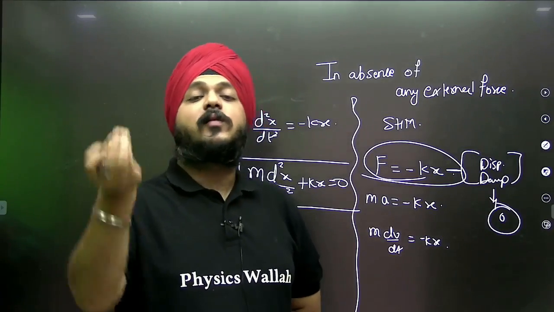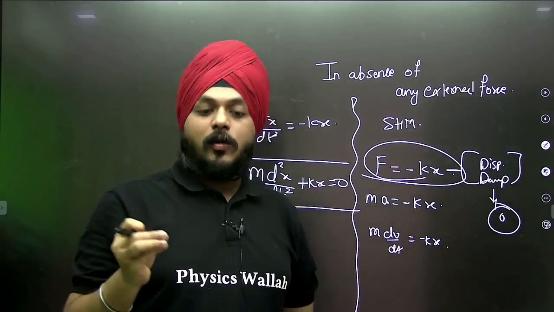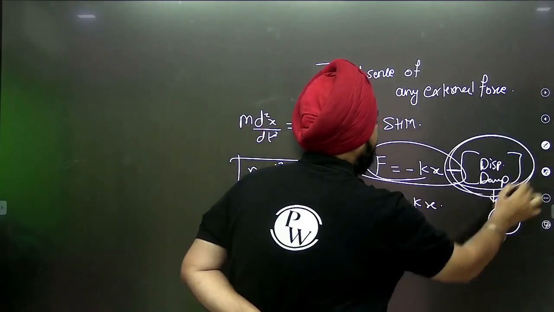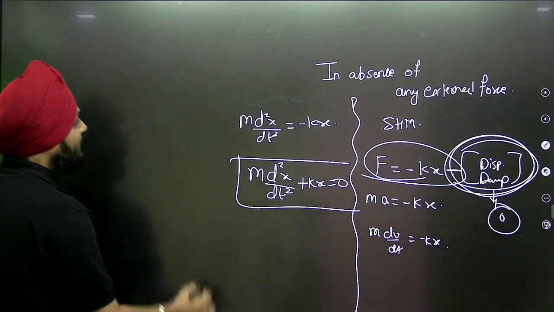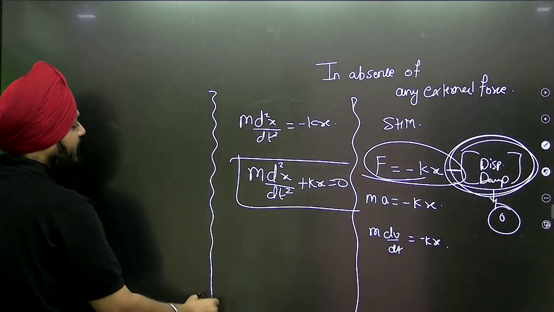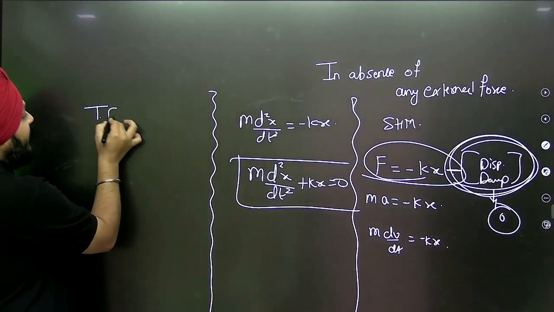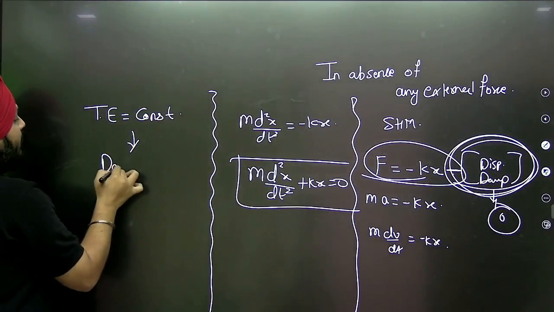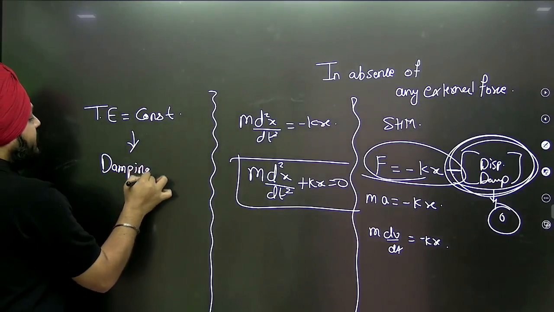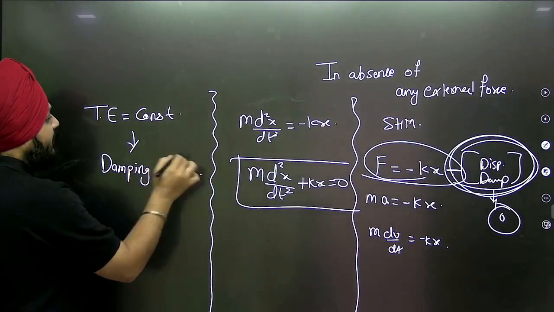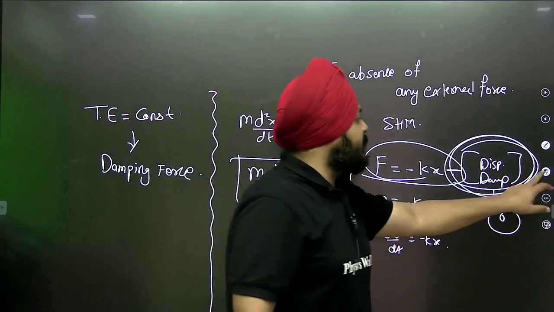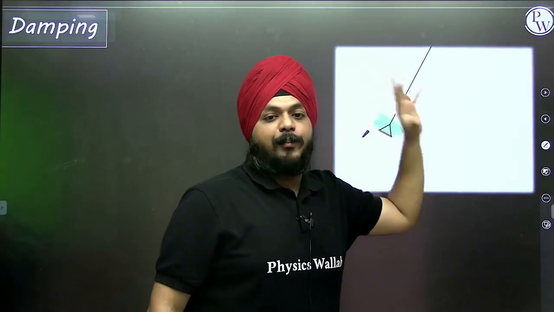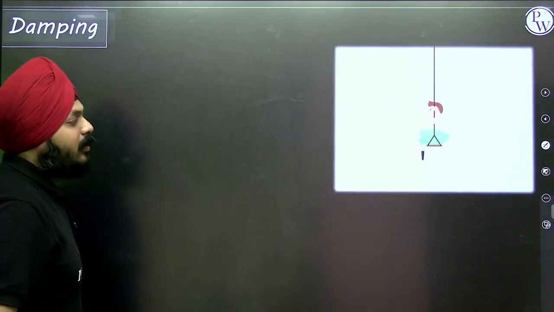The ideal situation is not possible in practical life. Now, what is the role of this damping force? We consider the total energy as constant at all points. What does this damping force do? Let's analyze this with the day-to-day life example of a swing.